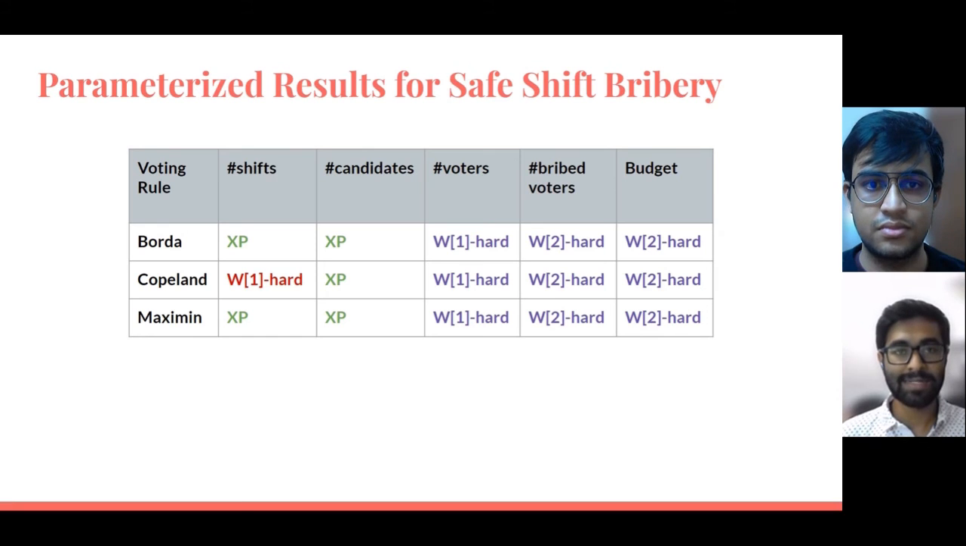These are the parameterized hardness results for safe shift bribery. The W-hard results are obtained by reductions from the corresponding shift bribery problems, and the XP results are obtained as a corollary to the results for a constant number of candidates.